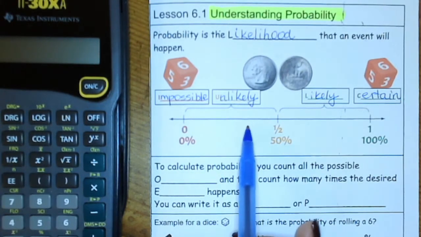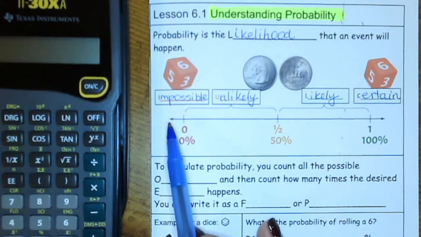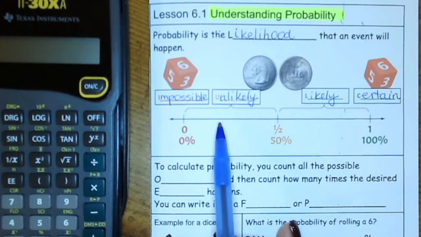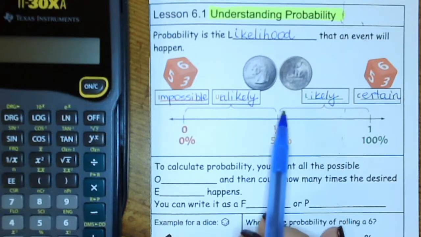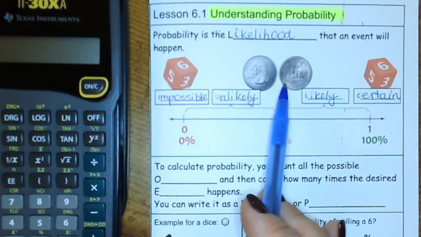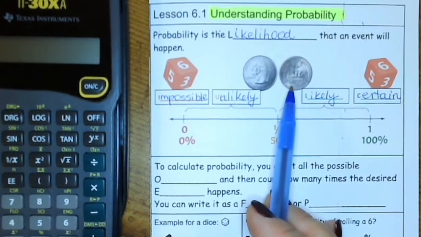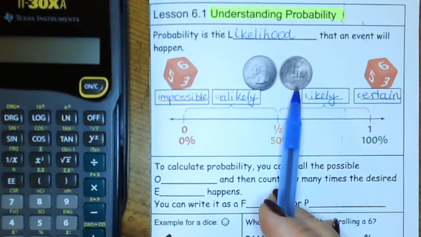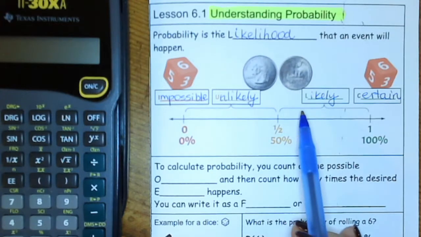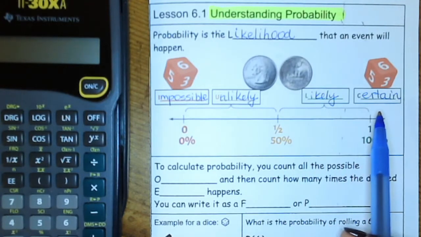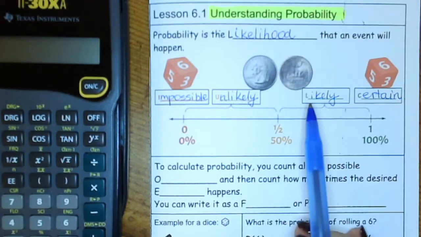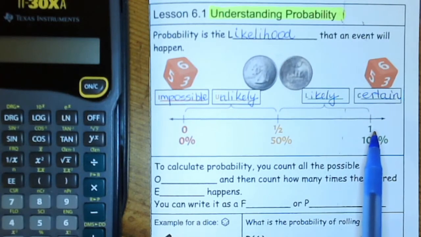Unlikely, it's anywhere from 0 to 50%. So it's just kind of like maybe, maybe not. A 50-50 chance is to toss a coin and get heads or tails. That's a 50-50 chance because there are only 2 possibilities to toss a coin. Likely or certain. So likely, maybe it could happen, and certain means happens for sure, right?